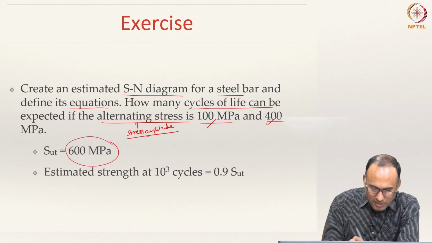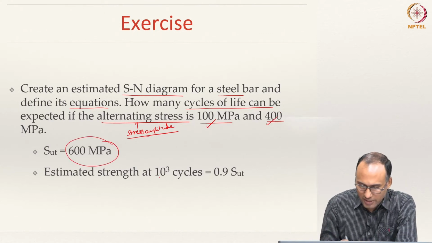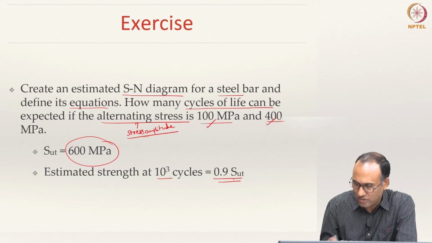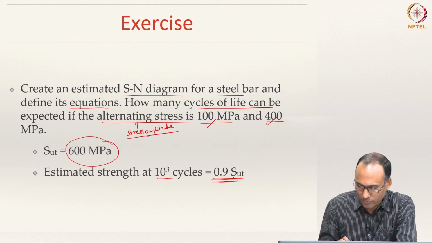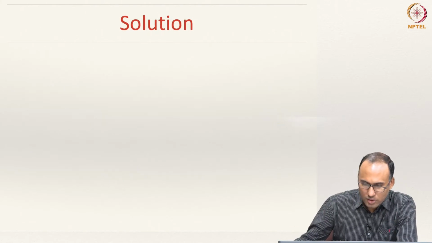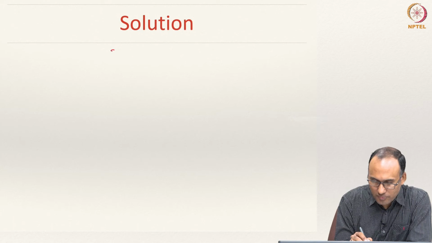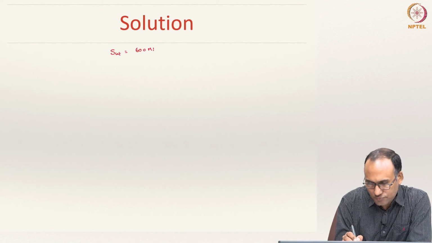The ultimate strength of the material is 600 MPa. Estimated strength at 10 power 3 cycles is 0.9 SUT. Why is it required? If it is not given, then you assume it to be 0.9 SUT. Okay. So you have the system where SUT is equal to 600 MPa.